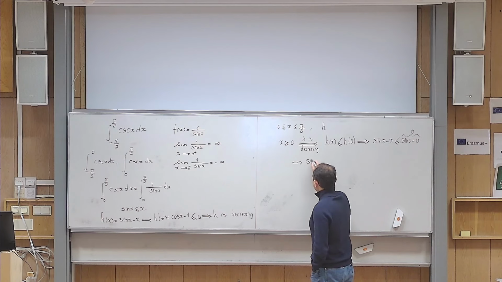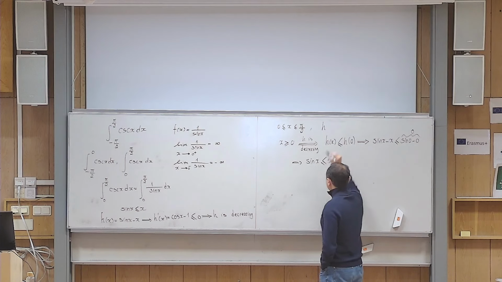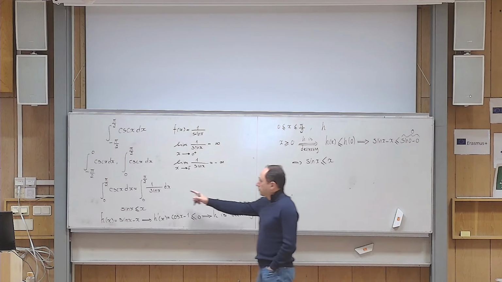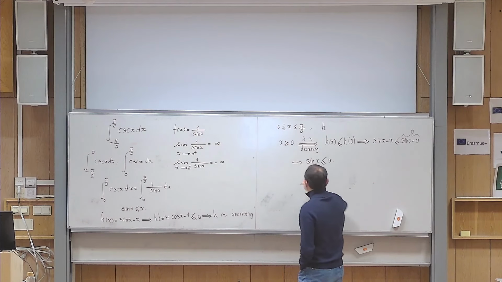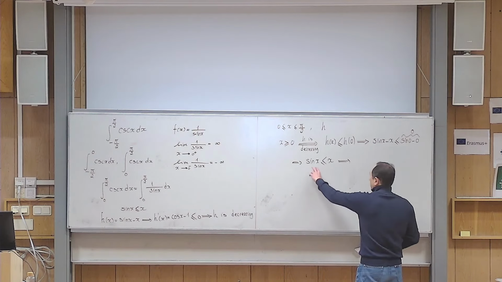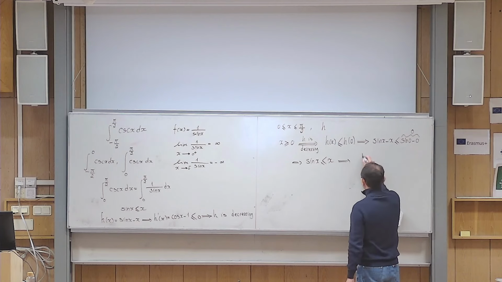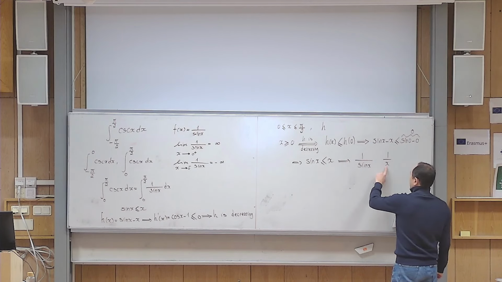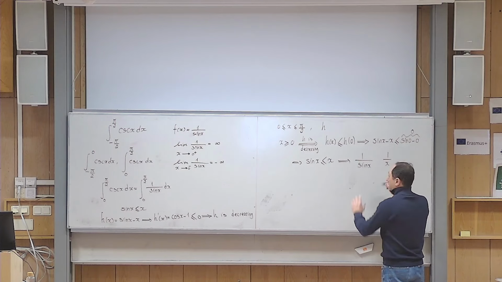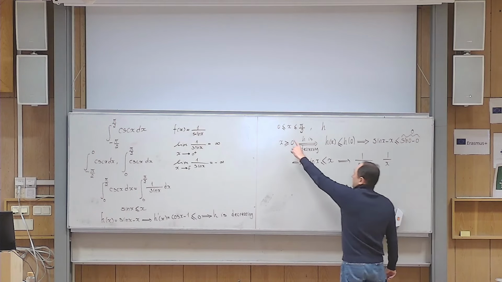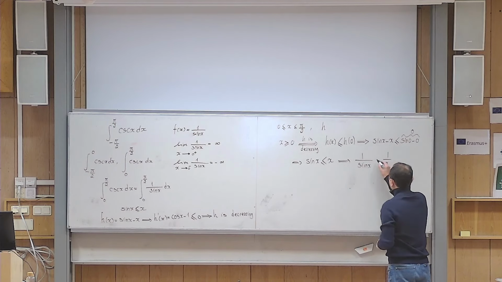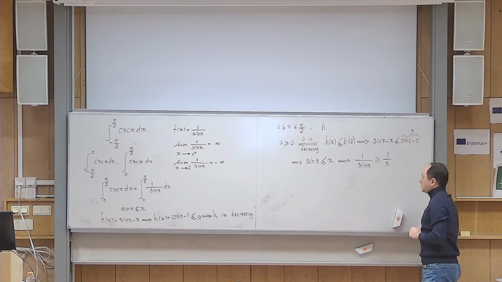This means that if I move x to the other side, sine x is less than or equal to x. Yes? But I want to know something about 1 over sine x. Within this interval, I can safely take the reciprocal. So for 1 over sine x and 1 over x, because the denominator of this fraction is less than the denominator of that fraction, and both of them are positive, because in the first quadrant sine is positive and x is also positive, it means that this one should be greater than or equal to that.